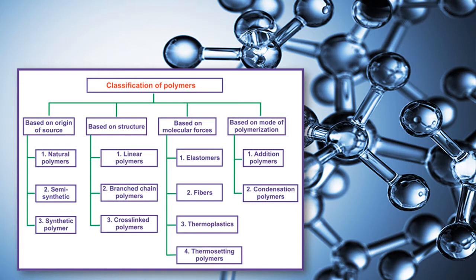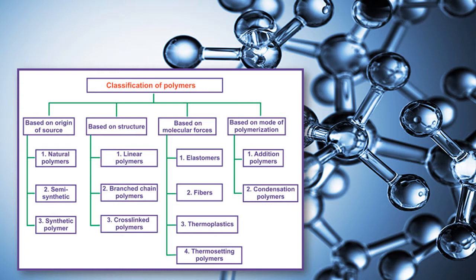Next is based on structure, that depends upon the arrangement of the molecules, how the monomers are linked with other monomers. So we have three different types of polymers: linear polymers, branched chain polymers and cross-linked polymers.